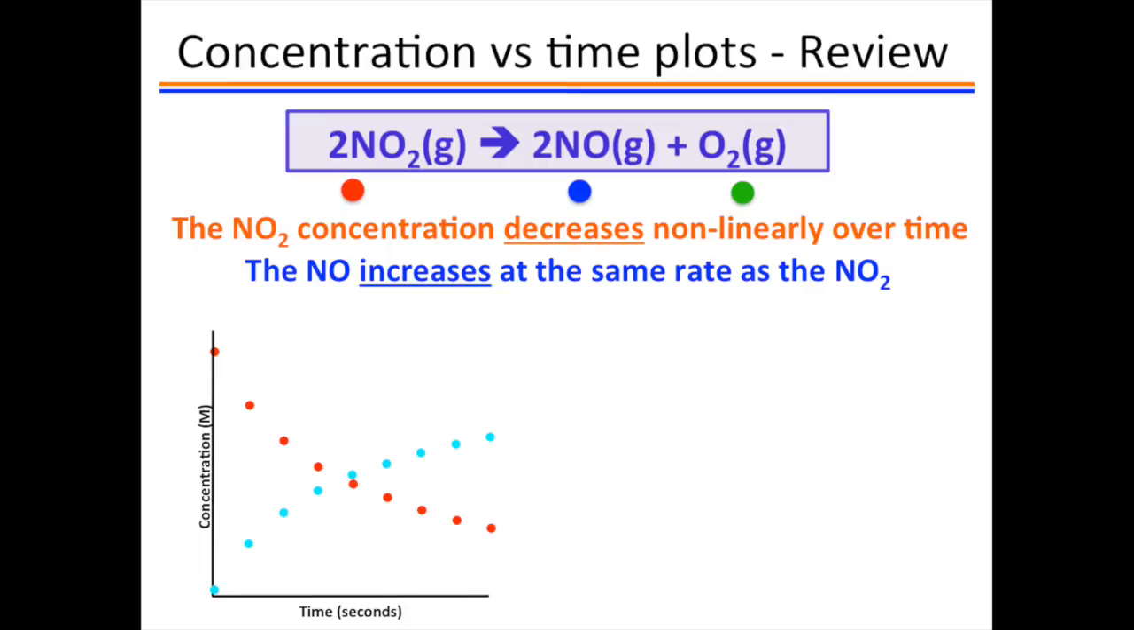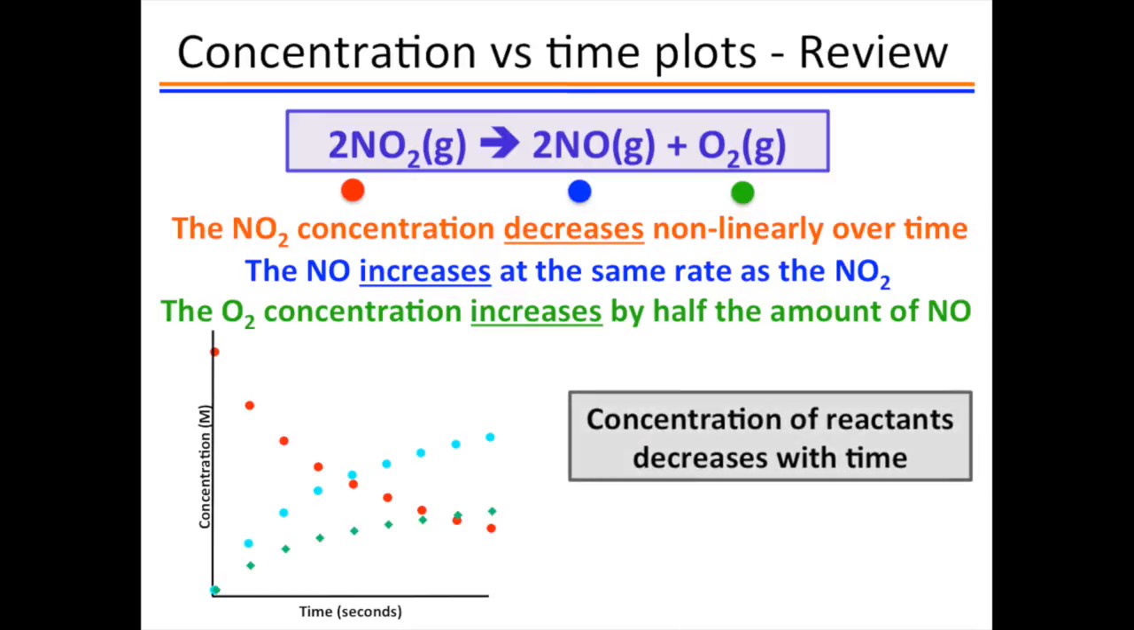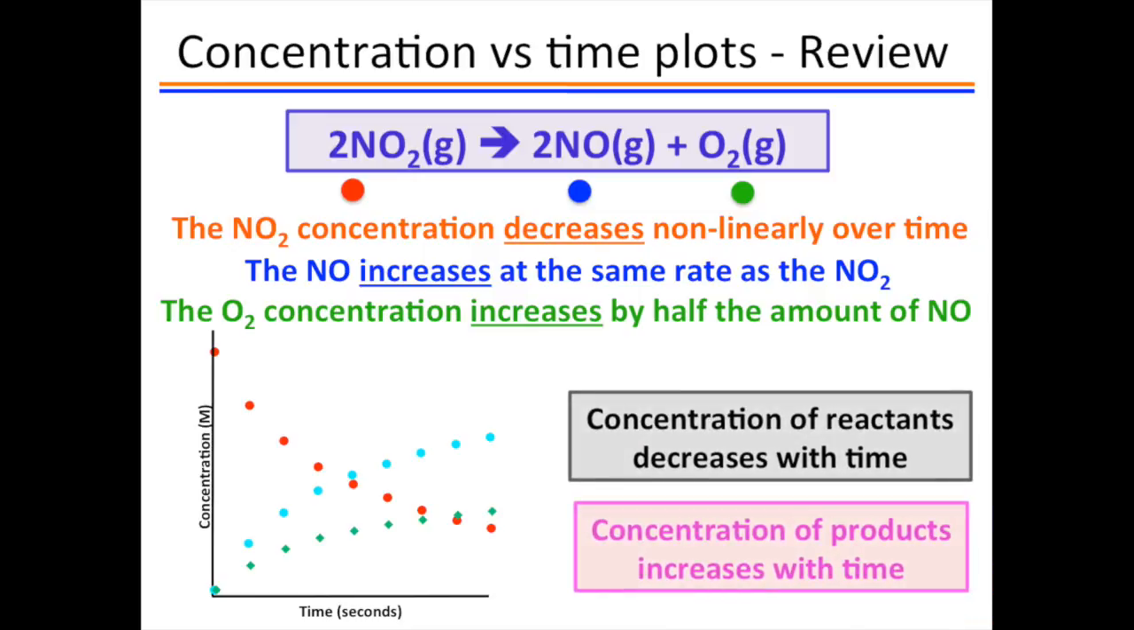Oxygen is also a product, and so its concentration also increases. Notice that the curve for the oxygen reaches its maximum at half the concentration of the curve for NO. This is based on the mole ratio of 2 to 1. So in general, the concentration of reactants decreases with time, and the concentration of products increases with time.